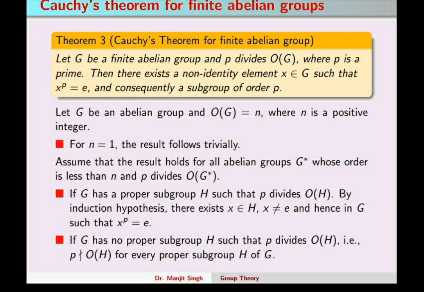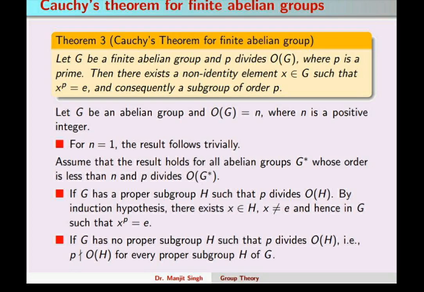Now we assume H is a proper subgroup of G. There may be a chance that p divides the order of H or p doesn't divide the order of H. First we consider the case when p divides the order of H. Since H is a proper subgroup of G, the order of H will be less than n, and p also divides the order of H, so by the induction hypothesis we can find an element x in H, which is also an element of G, satisfying x raised to the power p equals e, and in this case we have the result.